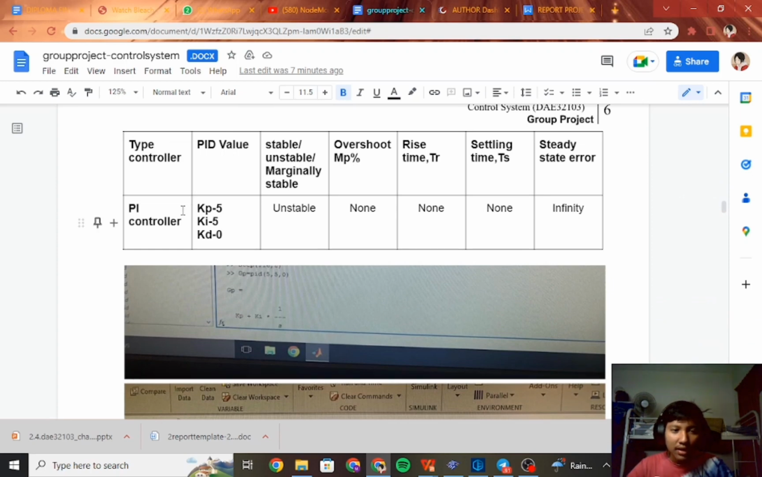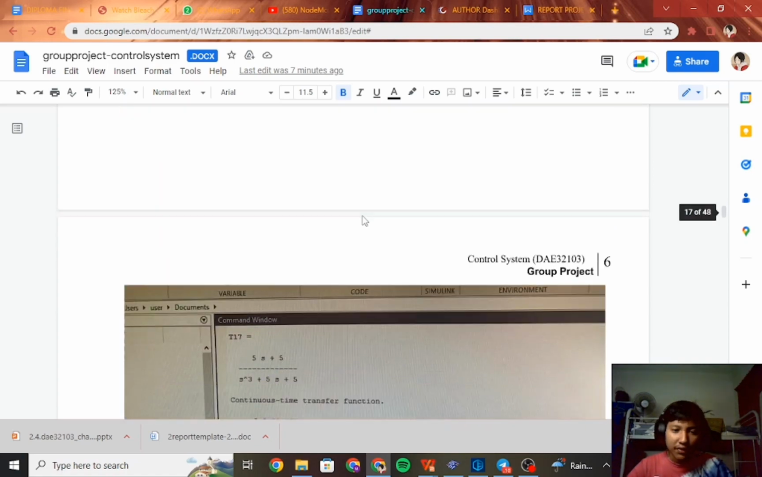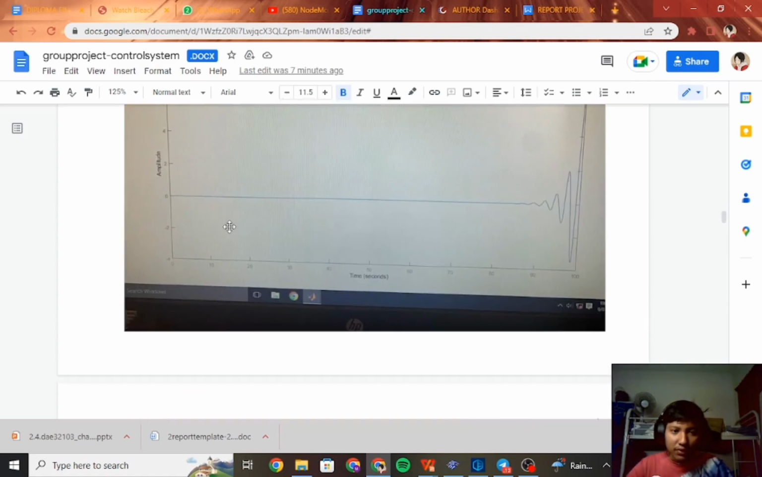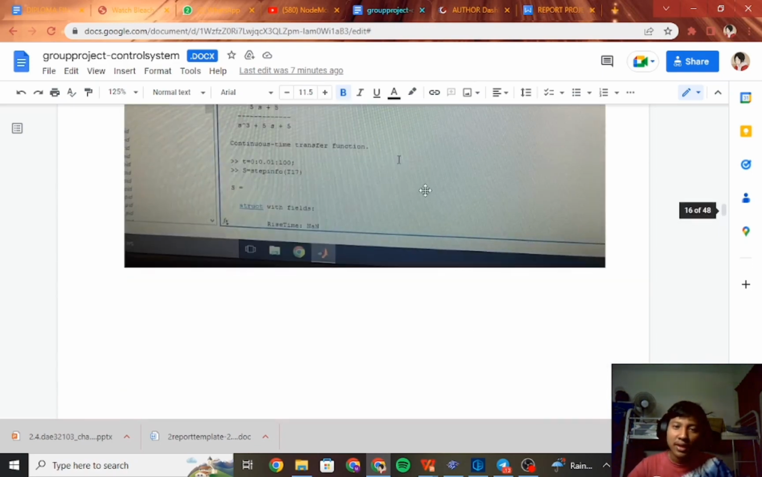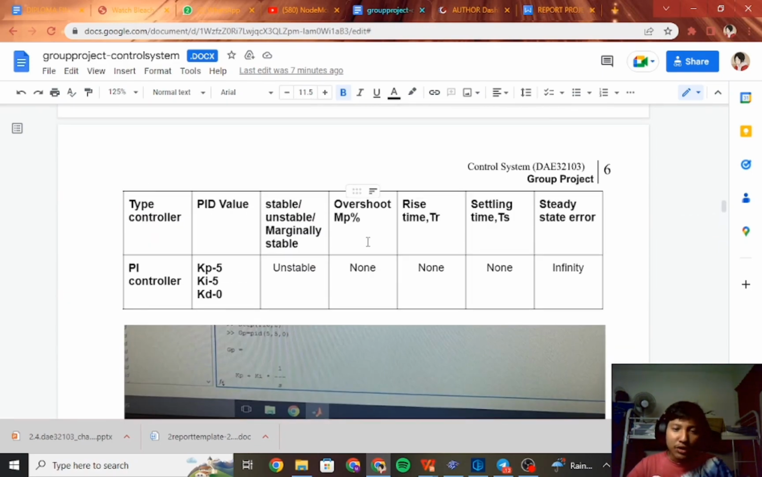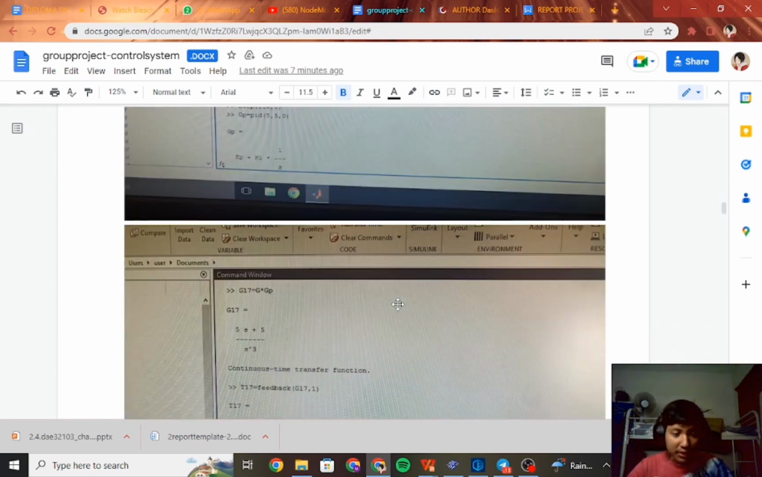And lastly, PI controller. KP and KI value is 5, and meanwhile KD value is 0. It is unstable because, as you see from the graph, from stable it went unstable. Overshoot none, rise time none, settling time none, and steady state error is infinity for this system.